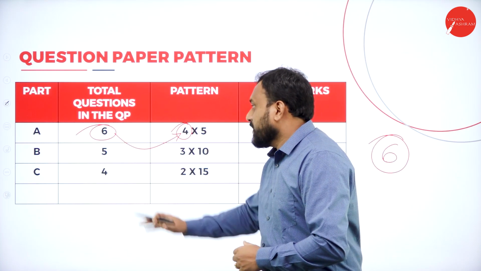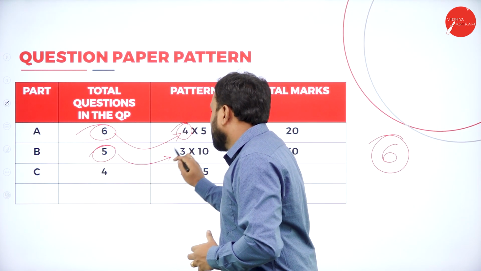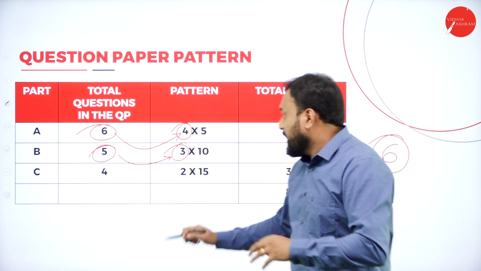Now understand, part B is there where you will be getting 5 questions, and you are supposed to write only 3 questions, and each question carries how many marks?